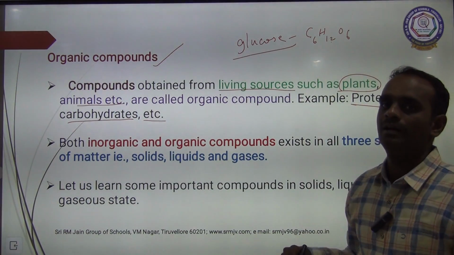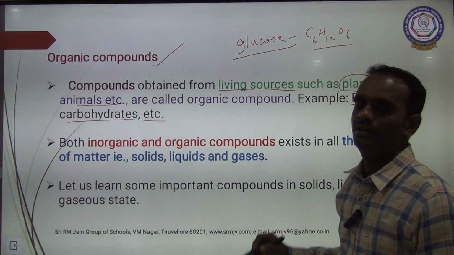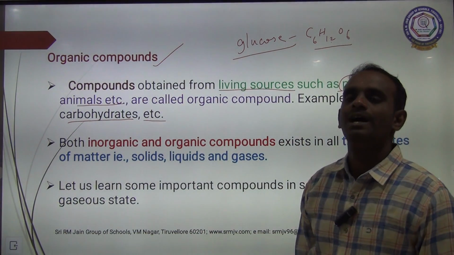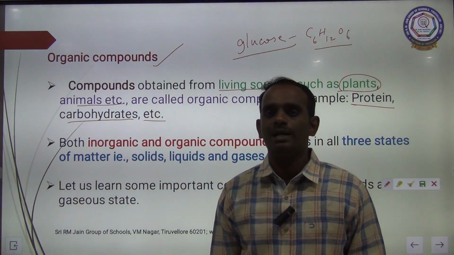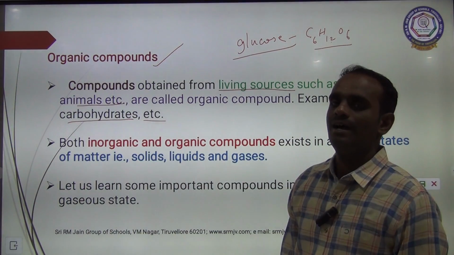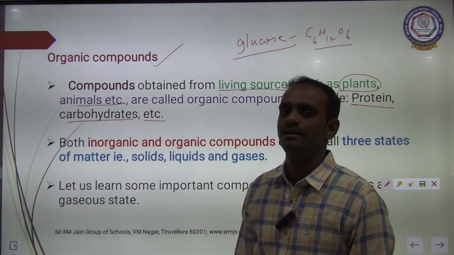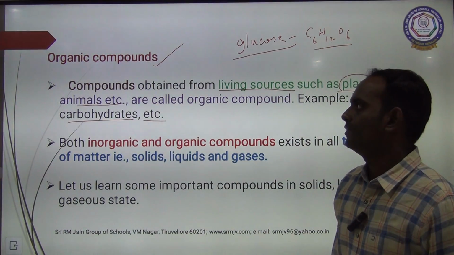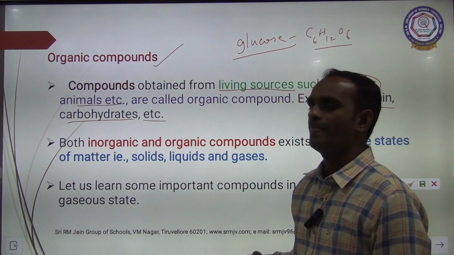So all combine chemically to form a pure substance, that is called a compound. This compound is said to be an organic compound. Once again I am repeating, organic compounds are obtained from living sources such as plants and animals, etc. Examples of organic compounds: proteins, carbohydrates, etc.